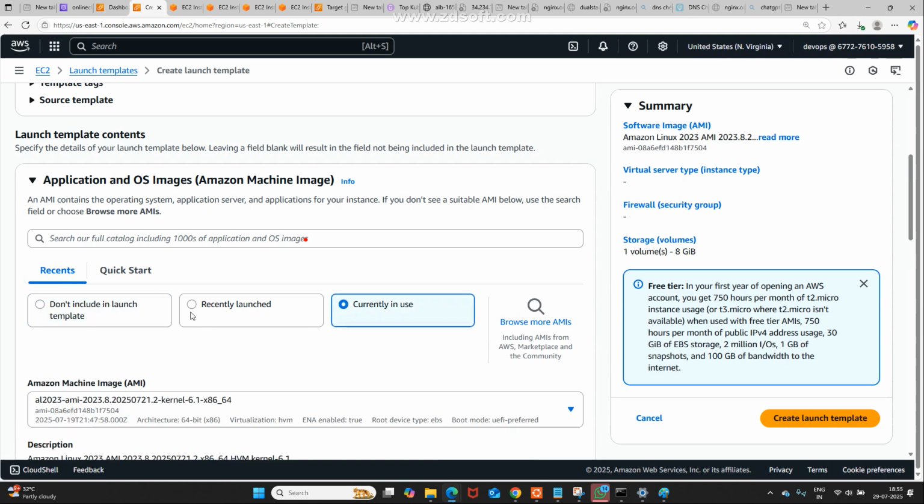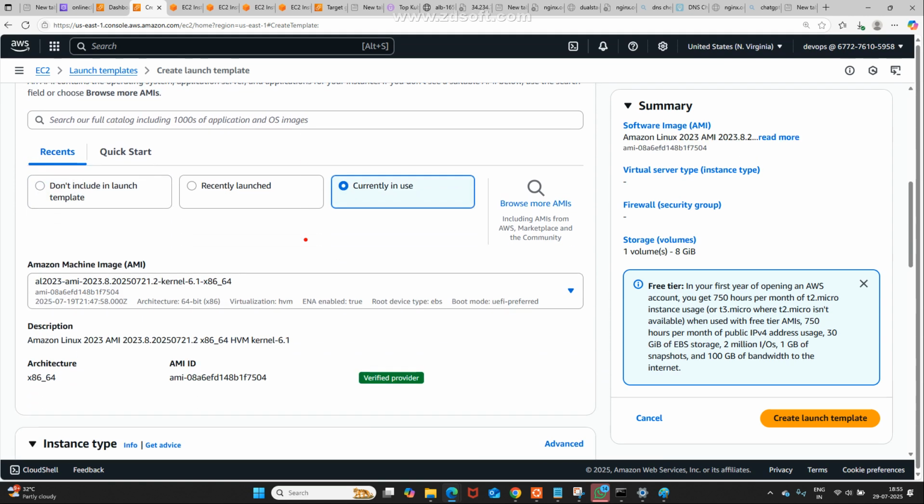Are you able to see anything here? Yes. What is currently in use? I am using one instance, right? Amazon Machine Image, AMI. Am I using it or not? Or recently launched, also it will show. These are the recently launched instances.